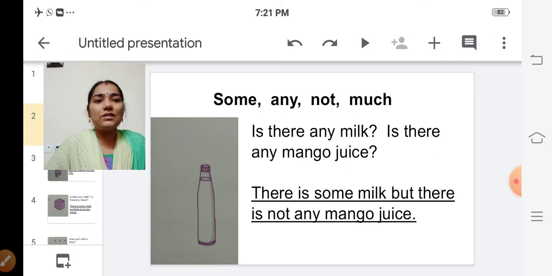See the first question. Is there any milk? Is there any mango juice? Look at the picture. Can you see? What is there in the bottle? The bottle is full of milk, isn't it? So, what we have to answer? There is.